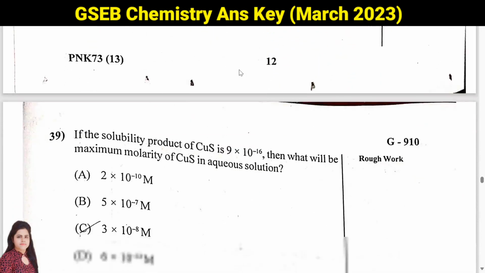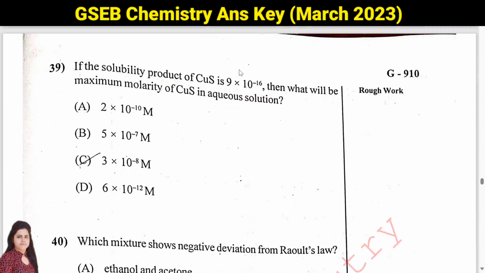Then question number 39. If the solubility product of CuS, so KSP is given, that is your 9 into 10 raised to power minus 16, and they are asking you what will be the maximum molarity of your CuS. So we know that CuS comes as Cu2 positive ion and then sulfide ion, right?